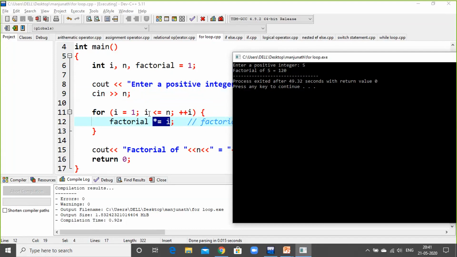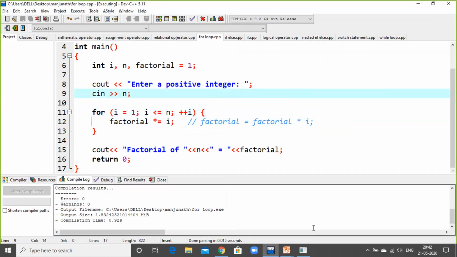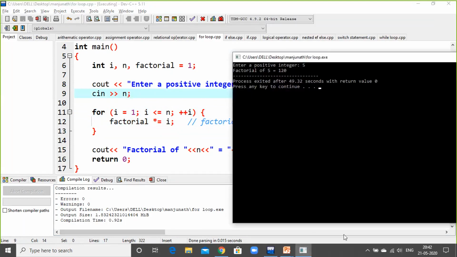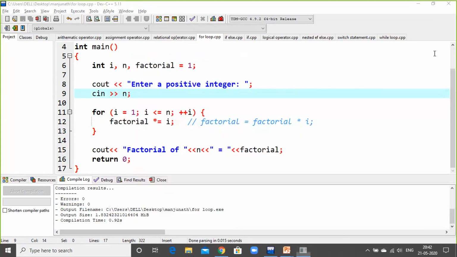So the number is multiplied one after the other continuously till the last number which is inputted in this looping statement. Once the looping statement is done, you need to check whether any errors or warnings are there. If there is no syntax error, then compile the program. After compiling the program, you can see the output here. This is about the for loop statement. Okay, now hope you understood this program as well.